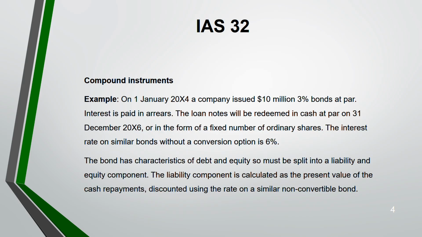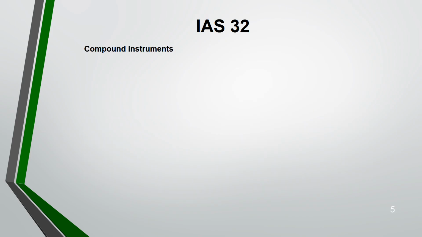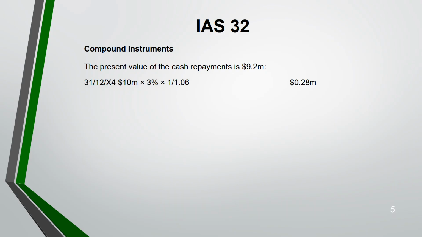So this bond, you can see, has the characteristics of both debt and equity. So you will split it into debt and equity. First, let's find out the present value of the cash repayment discounted using the interest rate given for a similar bond without the conversion, which is 6% in this case. So this is how it will go. Okay, forget about the present value. Let's see how we got the present value 9.2. So your cash amount is 10 million. Often they will give in the question the interest rate, amount, everything will be given. You just have to do the calculation.